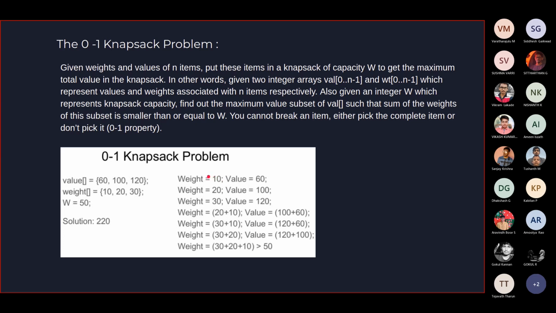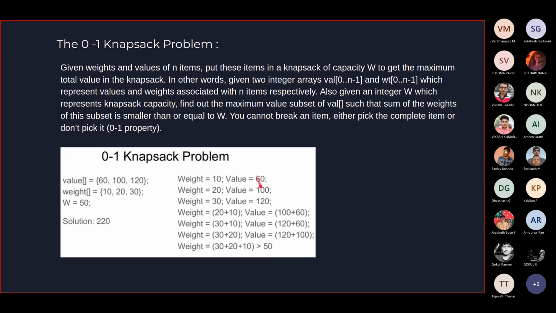You have taken the 10 kg weight, you have noted its value. 20 kg weight, you have noted its value. 30 kg weight, you have noted its value. In the same way, you take two at a time, pairwise, and note their values. The second pair, you note its value. The third pair, you note the value. Now you try taking all three, but it has exceeded your bag. It can't come inside your bag, which is why you reject this case.